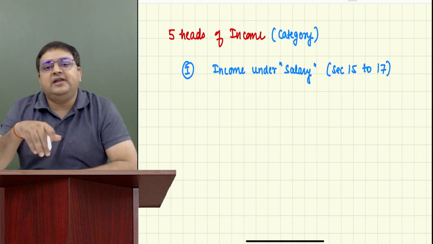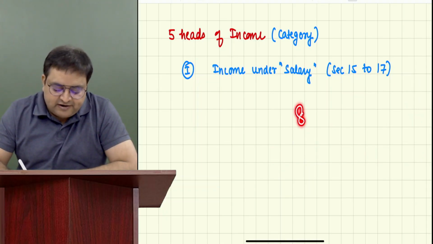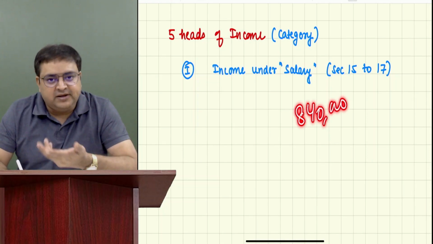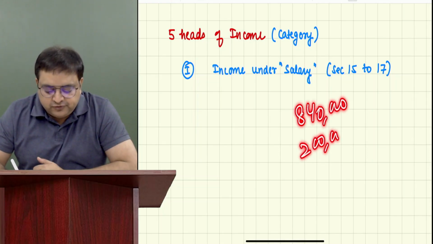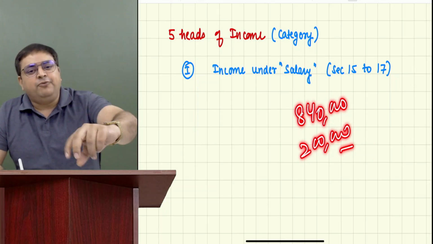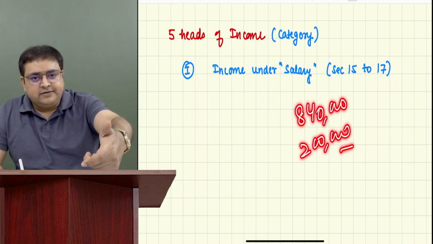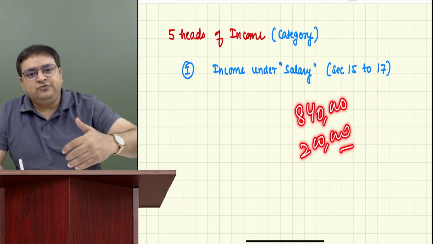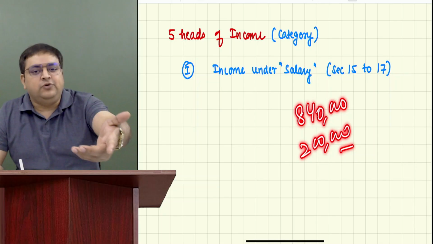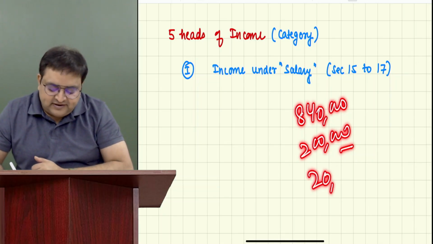So this is what we will learn in this chapter of salary: if we receive salary of 8,40,000, that is 70,000 per month, and we receive a bonus also of 2 lakh rupees. Let's say, for example, this employer on Diwali or on New Year, on Christmas, gives you a gift also. He gives you an iPhone, or let's say a normal phone also, of 20,000 rupees as a gift.